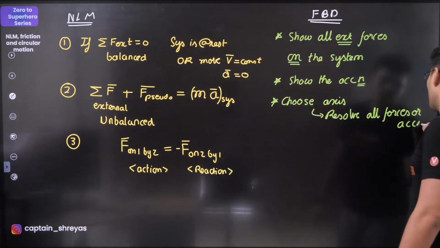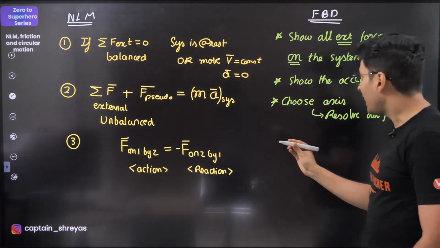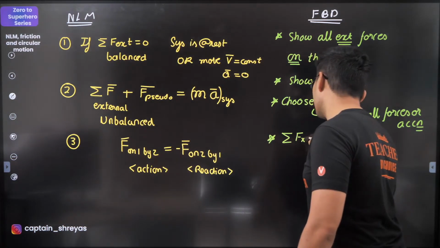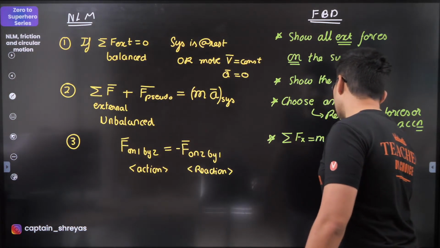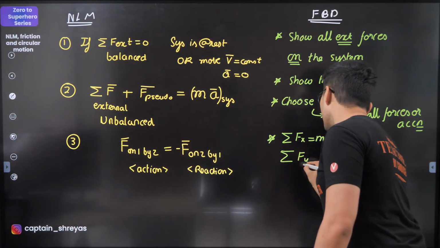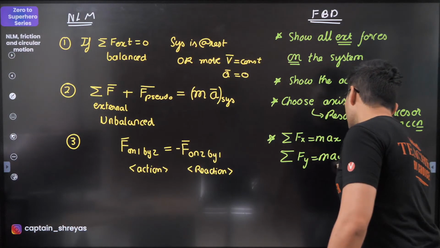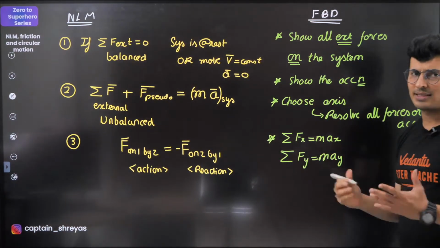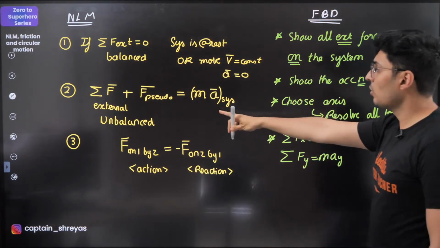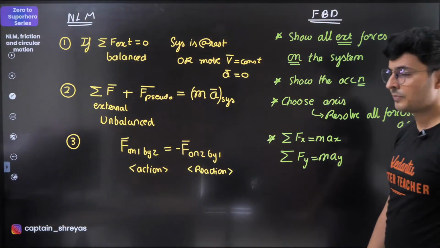So accordingly, you're going to resolve everything, and then in every direction, you're going to say net force in the x direction is mass into acceleration in the x. Similarly, net force in the y direction is mass into acceleration in the y direction, and similarly for z direction. If pseudo force is there, you have to also include pseudo force like I have shown over here.